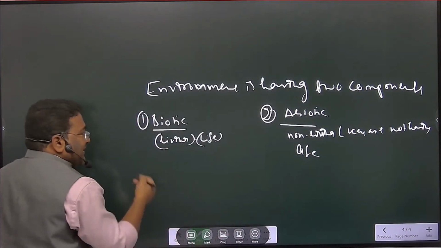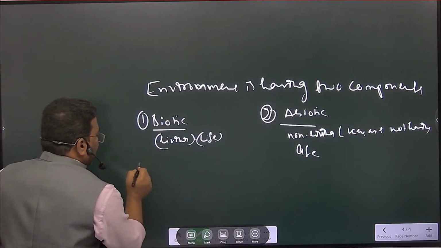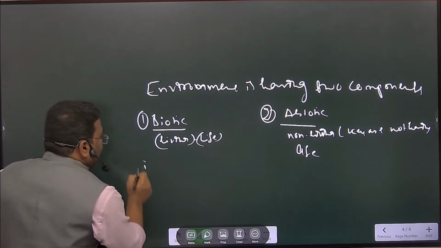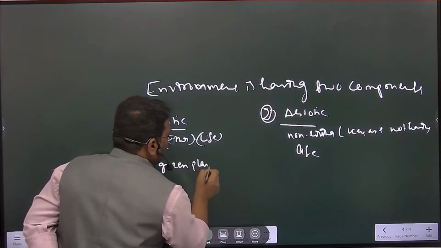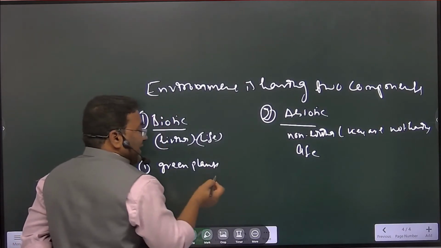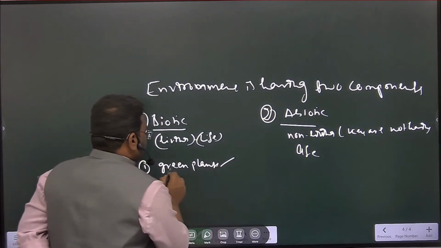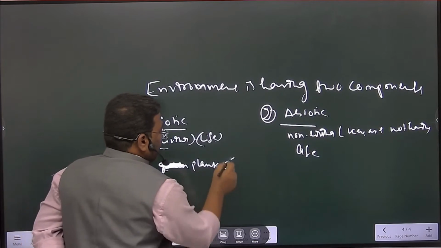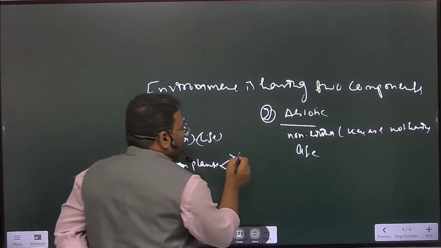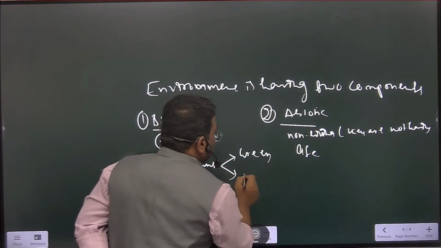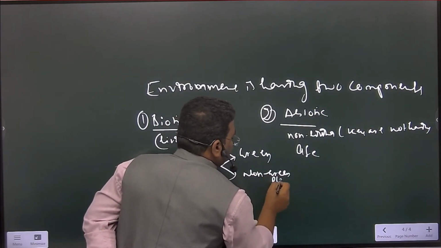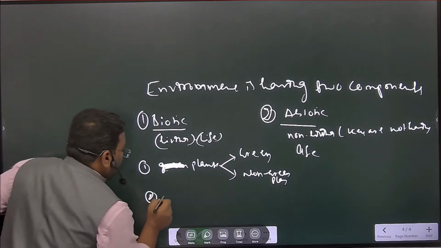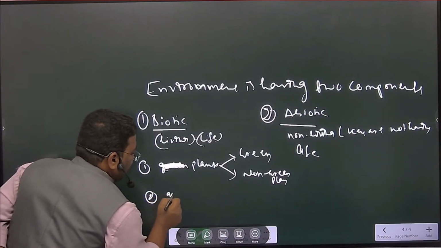So some of the factors I will be explaining here. Before that I will be mentioning what comes under the biotic. Green plants. Green plants में क्या क्या आ जाएगा? One is plants, not green plants. Plants can be again divided into green plants and non-green plants, right? Second, animals.